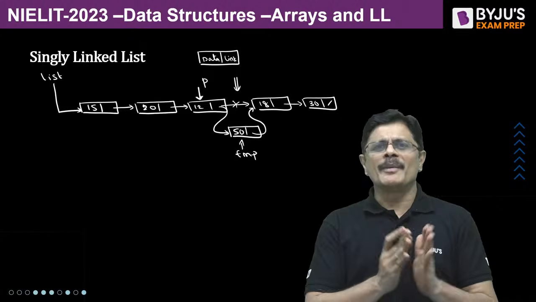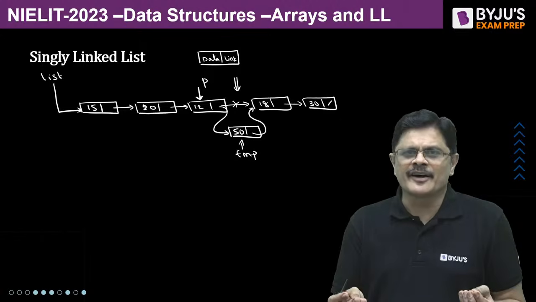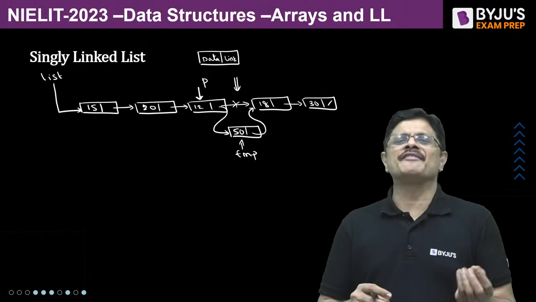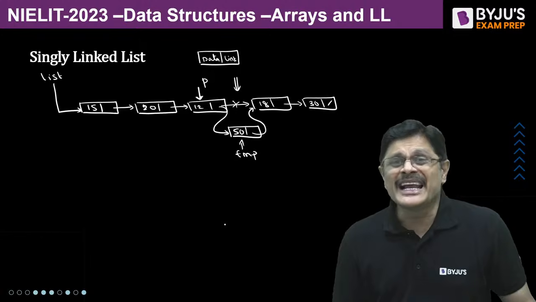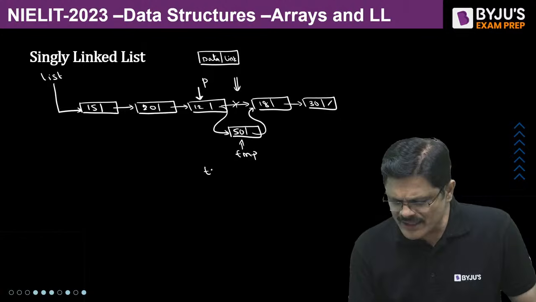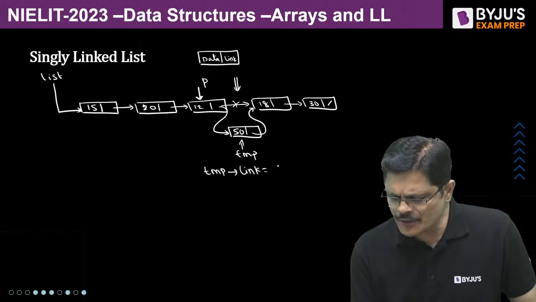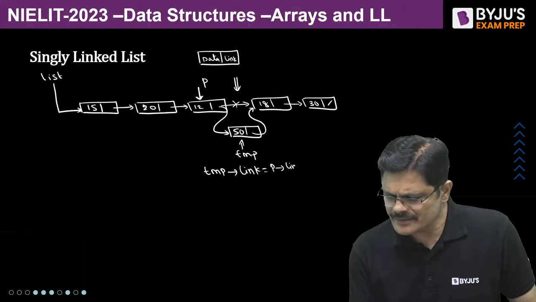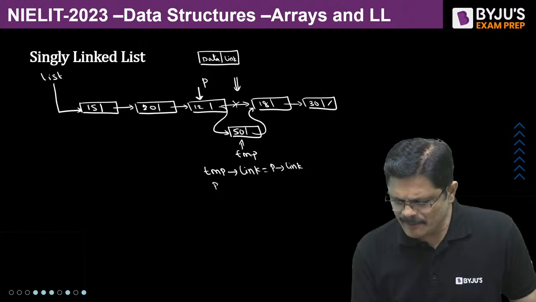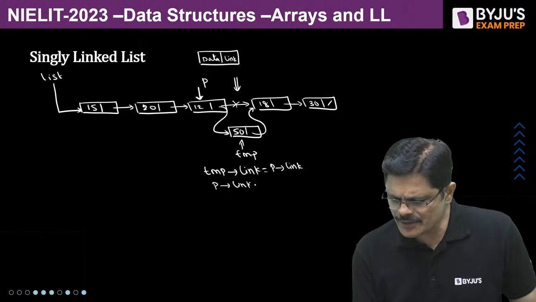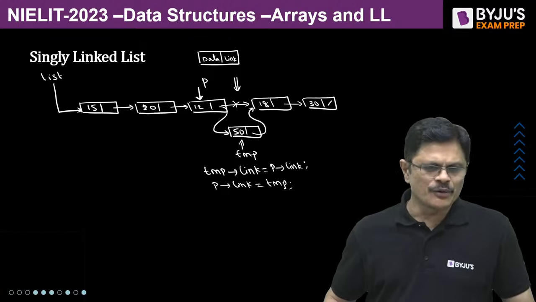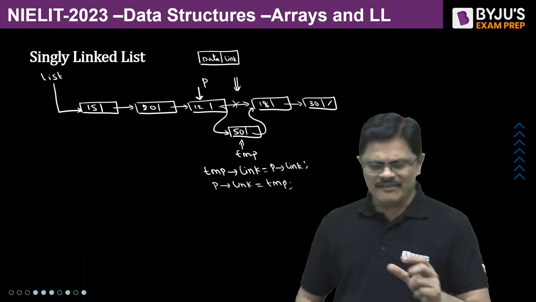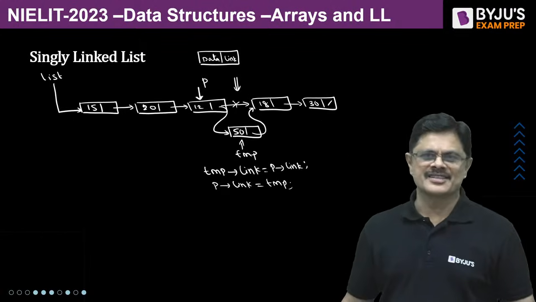This is a common method for insertion of a node after a particular node. There are two simple link manipulations: TMP link is equal to P link, and P link is equal to TMP. This pointer manipulation will insert the node after that particular node P.